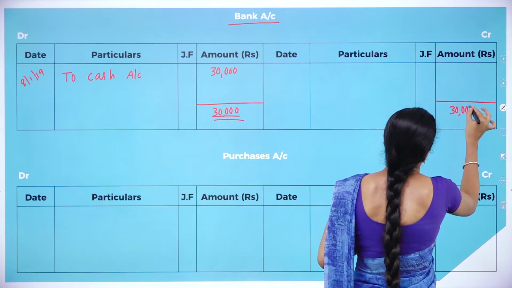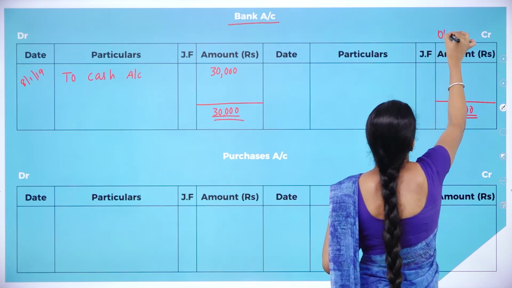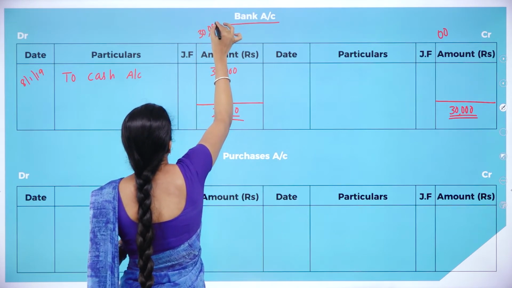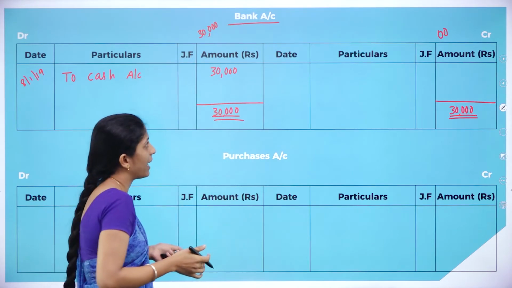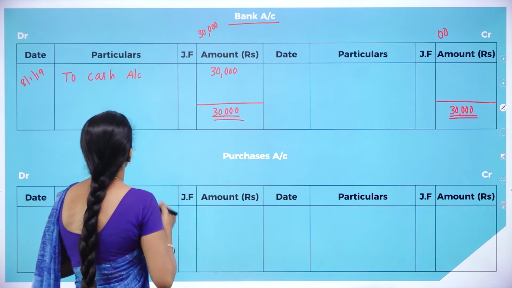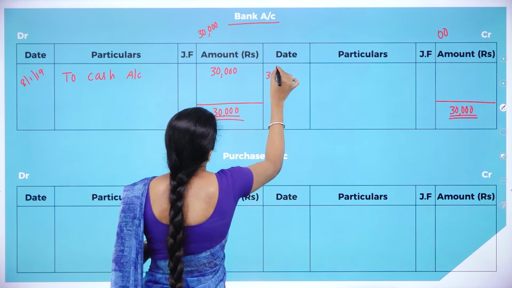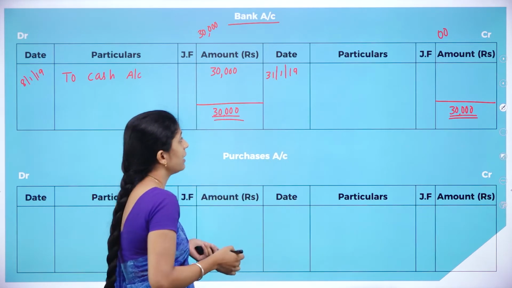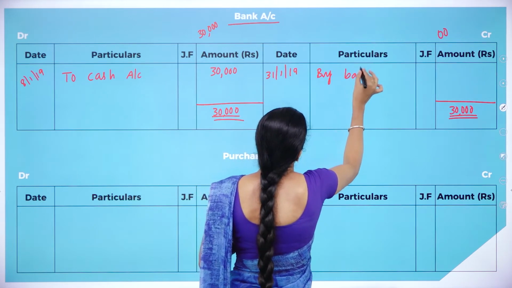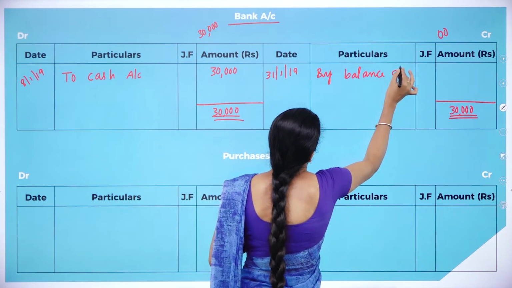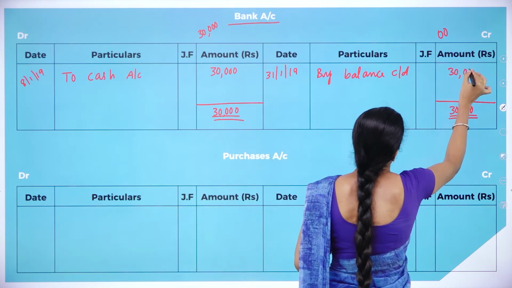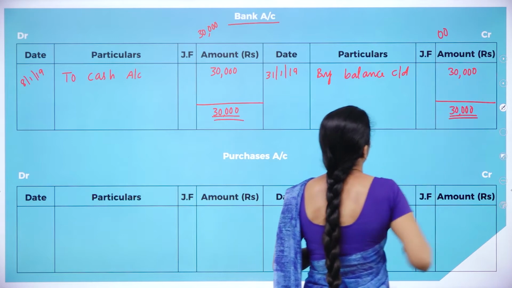The credit side was 0 and the debit side was how much? 30,000. So we'll write it on both sides. Since the debit side is more, it is a debit balance, so the balancing figure will be recorded on the credit side. On which date? At the end of that particular month, that is 31st Jan 2019. So, by balance carried down. How much has to be carried down? It is 30,000. 30,000 minus 0 gives 30,000.